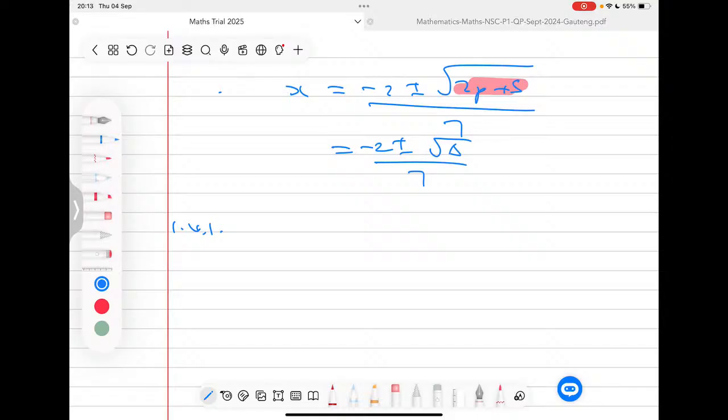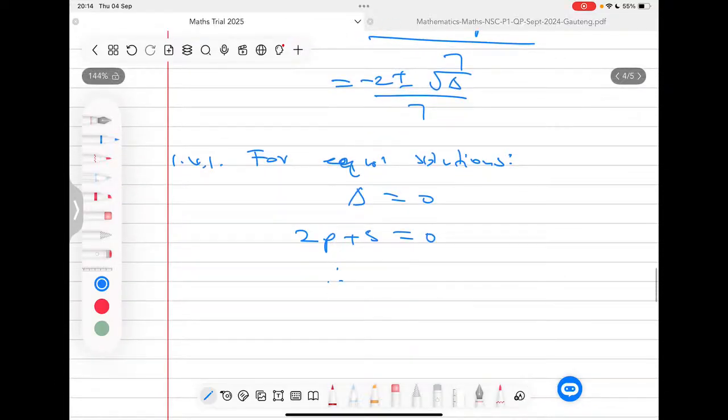So I'm going to argue here that for equal solutions, my discriminant should be equal to 0. If this part here is 0, then I'll get two numbers that are the same. That's what we are saying here. Our value of x will be two numbers that are the same, as the question is requesting. But now we are saying that the discriminant is the same as this number, so I'm going to substitute the discriminant: 2p plus 5 is equal to 0.